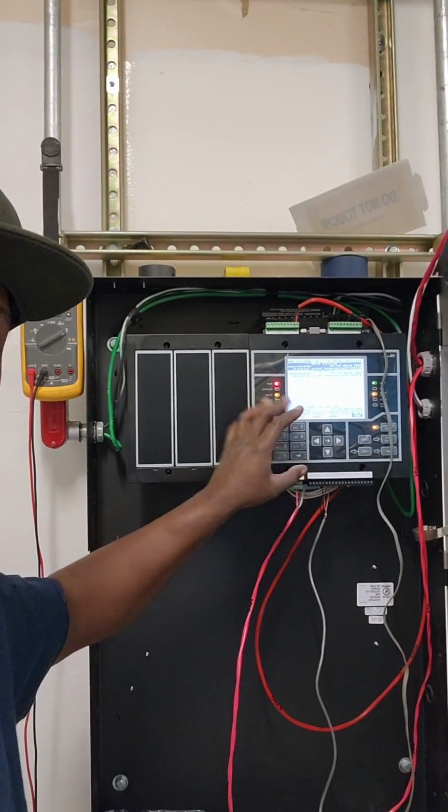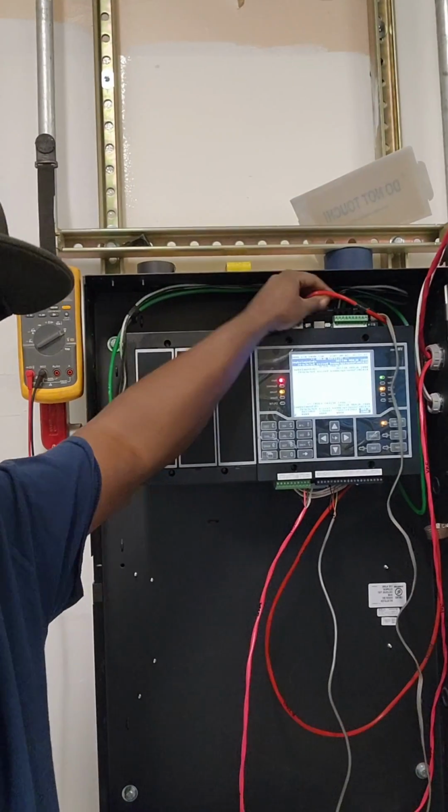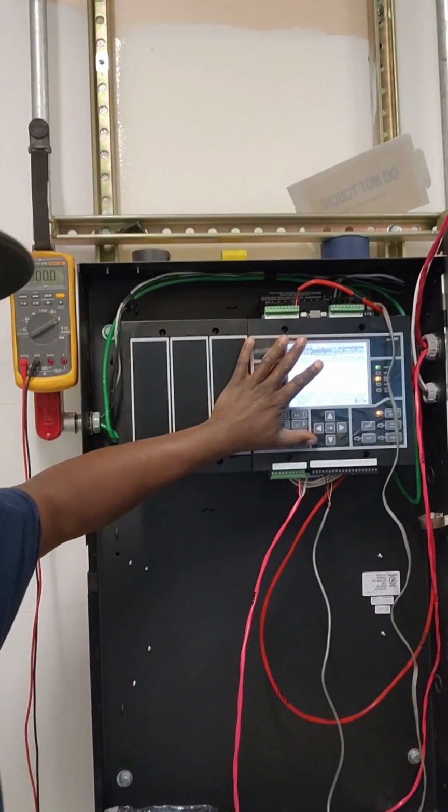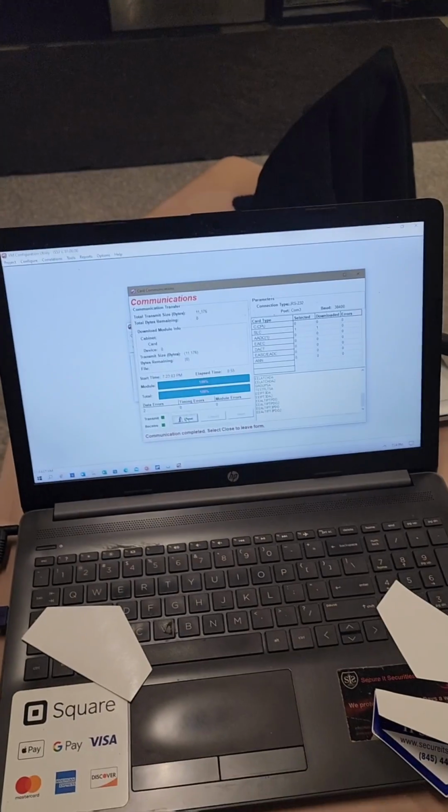So I'm taking the devices from here. That's all the devices that's connected on this SLC loop that's plugged into here. All the devices that's connected in here, I'm transferring it to here.